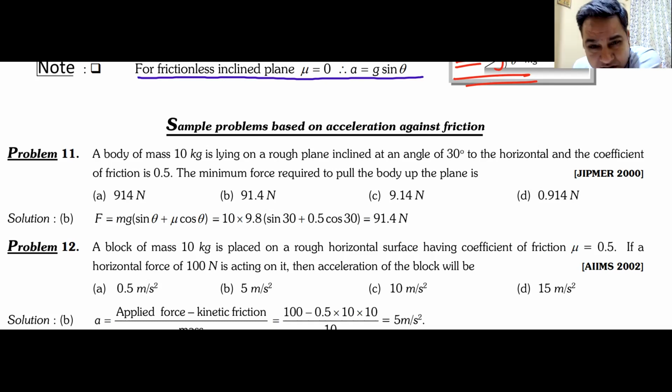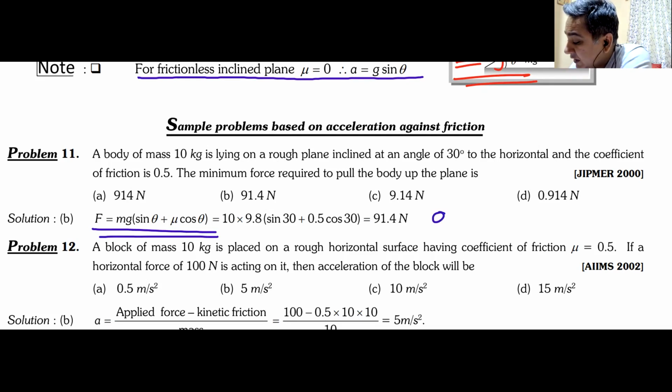Frictional force is Fk, and Fk is equal to mu k into N. N is mg cos theta, and hence we have the force as m into g into (sine theta plus mu cos theta). Or you can also remember it as F equals mass multiplied by acceleration, and the value of acceleration is g times (sine theta plus mu cos theta).